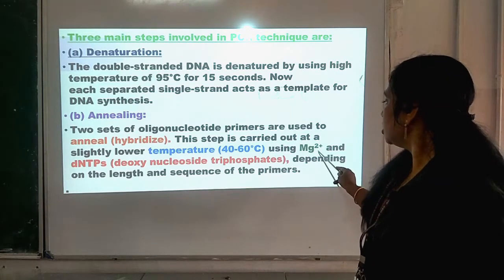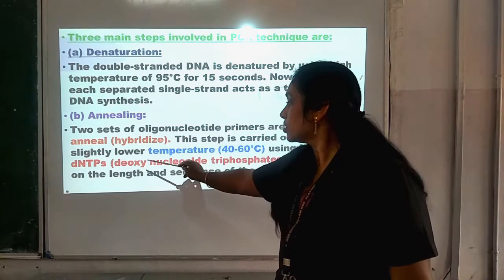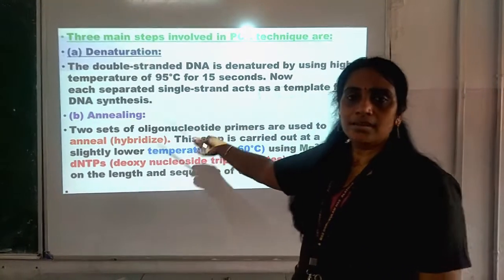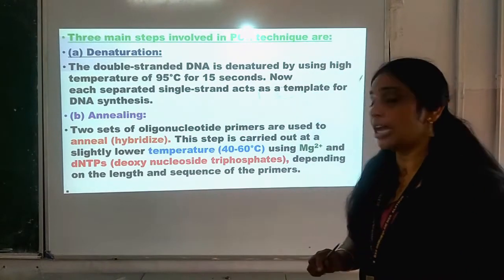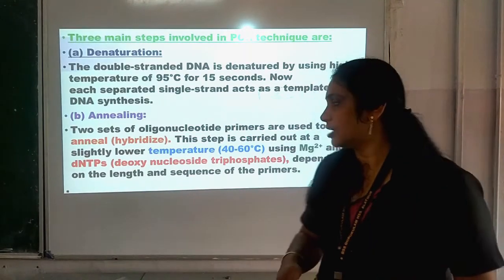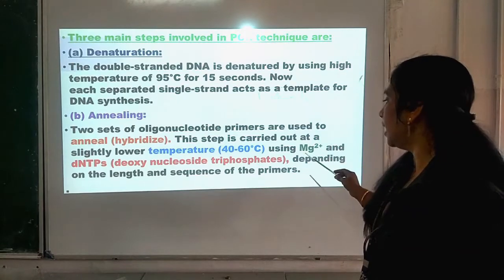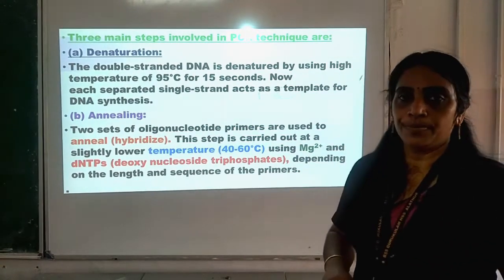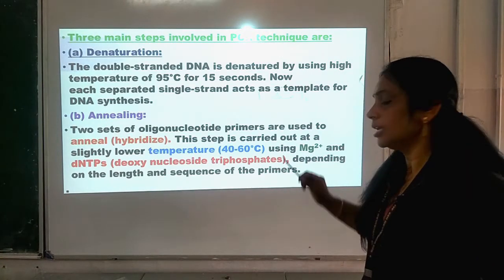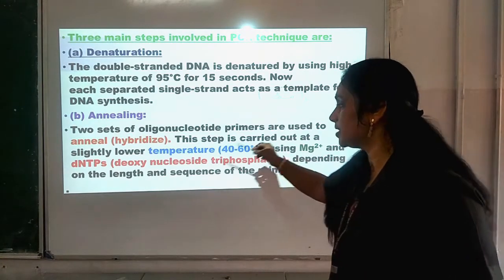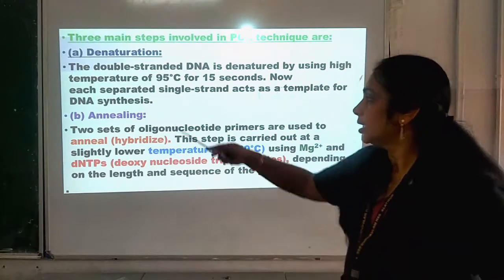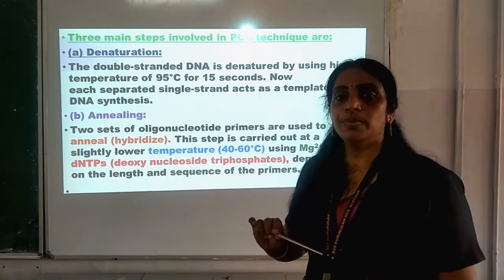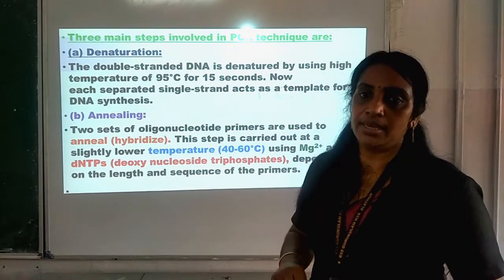So, by using Mg2+ and deoxynucleoside triphosphates, the annealing, that is the hybridization process, is done, and it is done depending on the length and sequence of the primer. How long is the primer and what is the sequence present in the primer, depending on that the annealing process is done using Mg2+ and dNTPs.